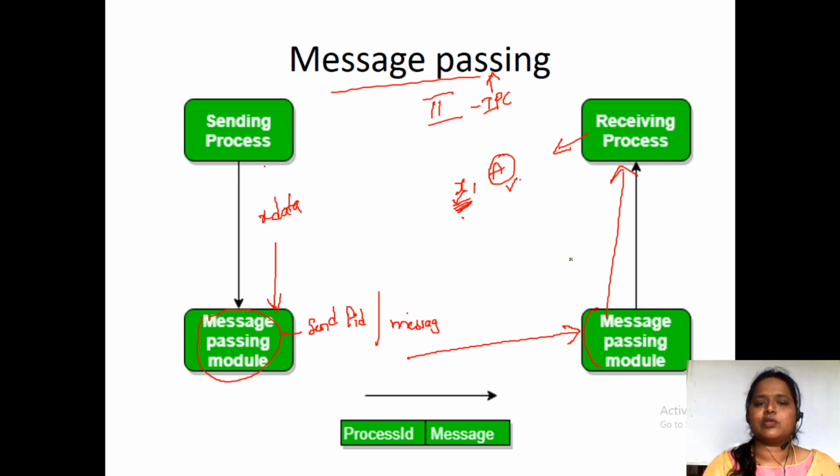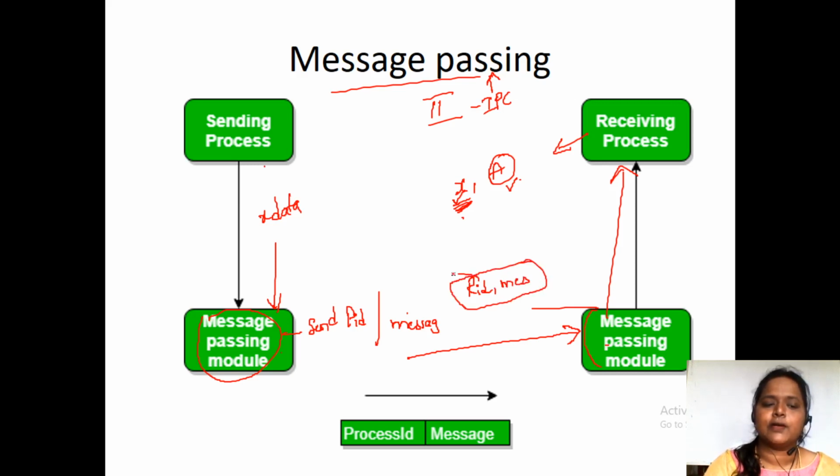When the receiver wants to send, it will send the resource to this message passing module. This message passing module will have the receiver ID and the message. This is going to be sent to the sender module, and this sender module will send to the sending process. So this is how message passing is going to take place between the two processes.